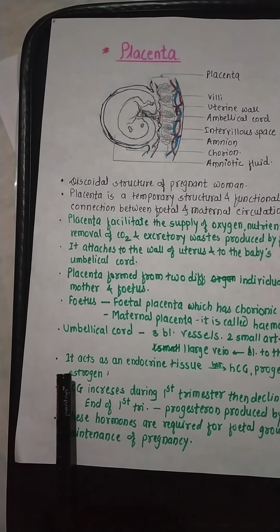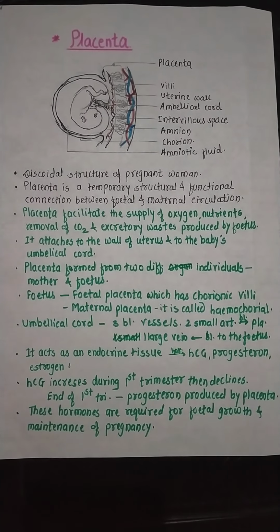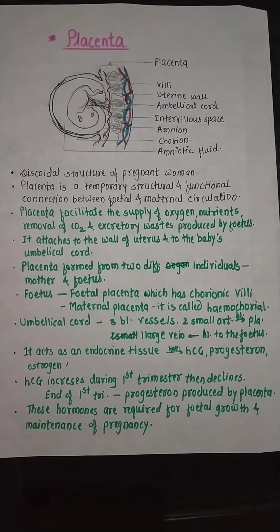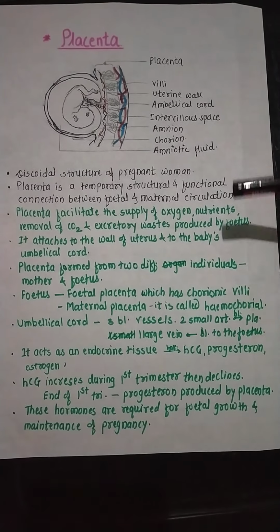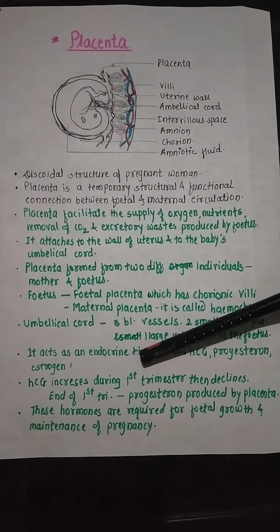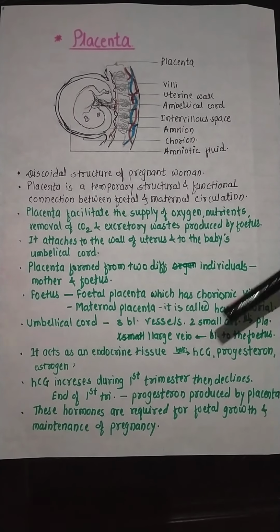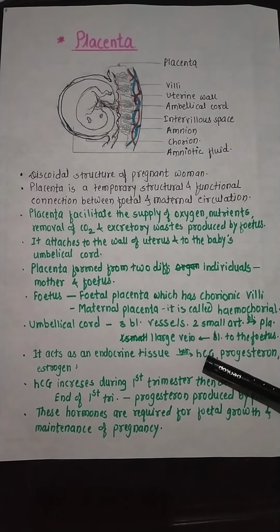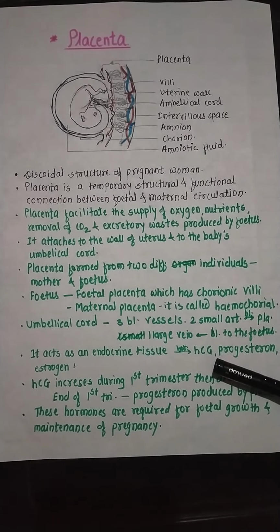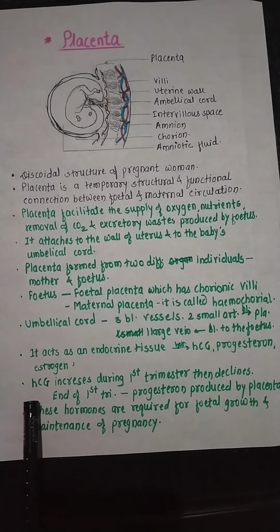Then it acts as the endocrine tissue. Placenta is important for maintenance of pregnancy and it secretes hormones. Though it acts as an endocrine tissue, it secretes the hormone HCG, that means human chorionic gonadotropin, then progesterone and estrogen.